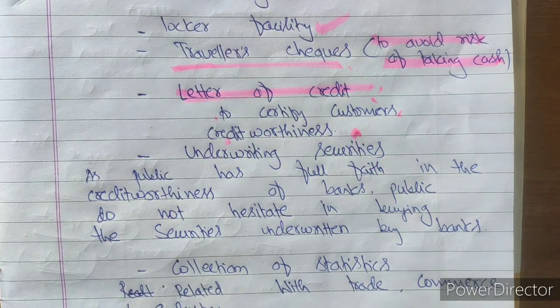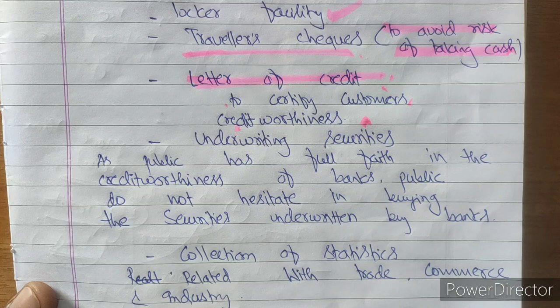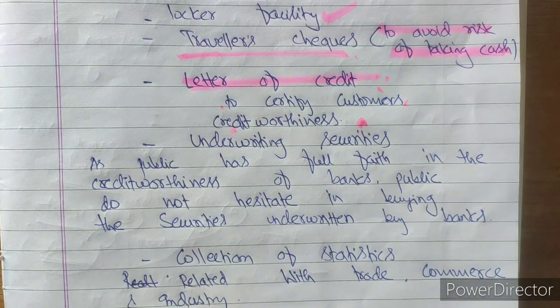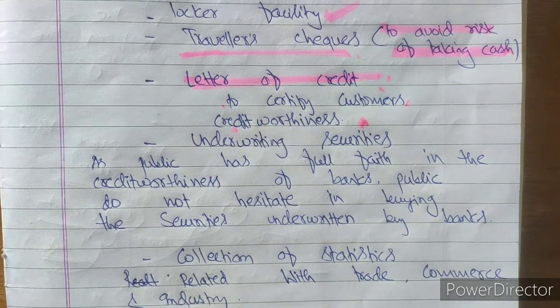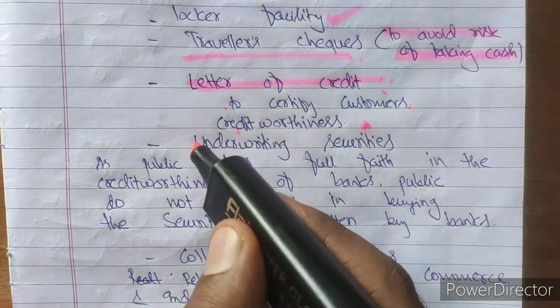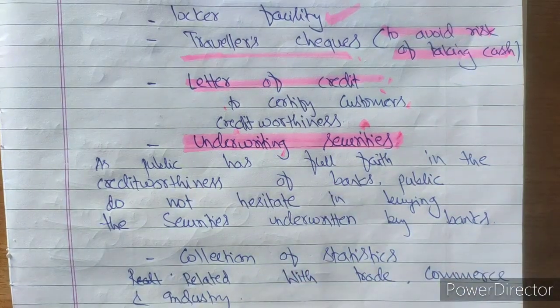Underwriting securities. As I told you, securities means the division of the capital into small parts. Capital is the contribution made by the owner in the business. Shares, debentures, bonds, they are all securities. When a big company has doubt whether their shares and all will be issued and subscribed or not, they can take help of the bank. Bank will help to underwrite securities, to provide securities on behalf of the companies. So underwriting securities is one of the functions of a bank.